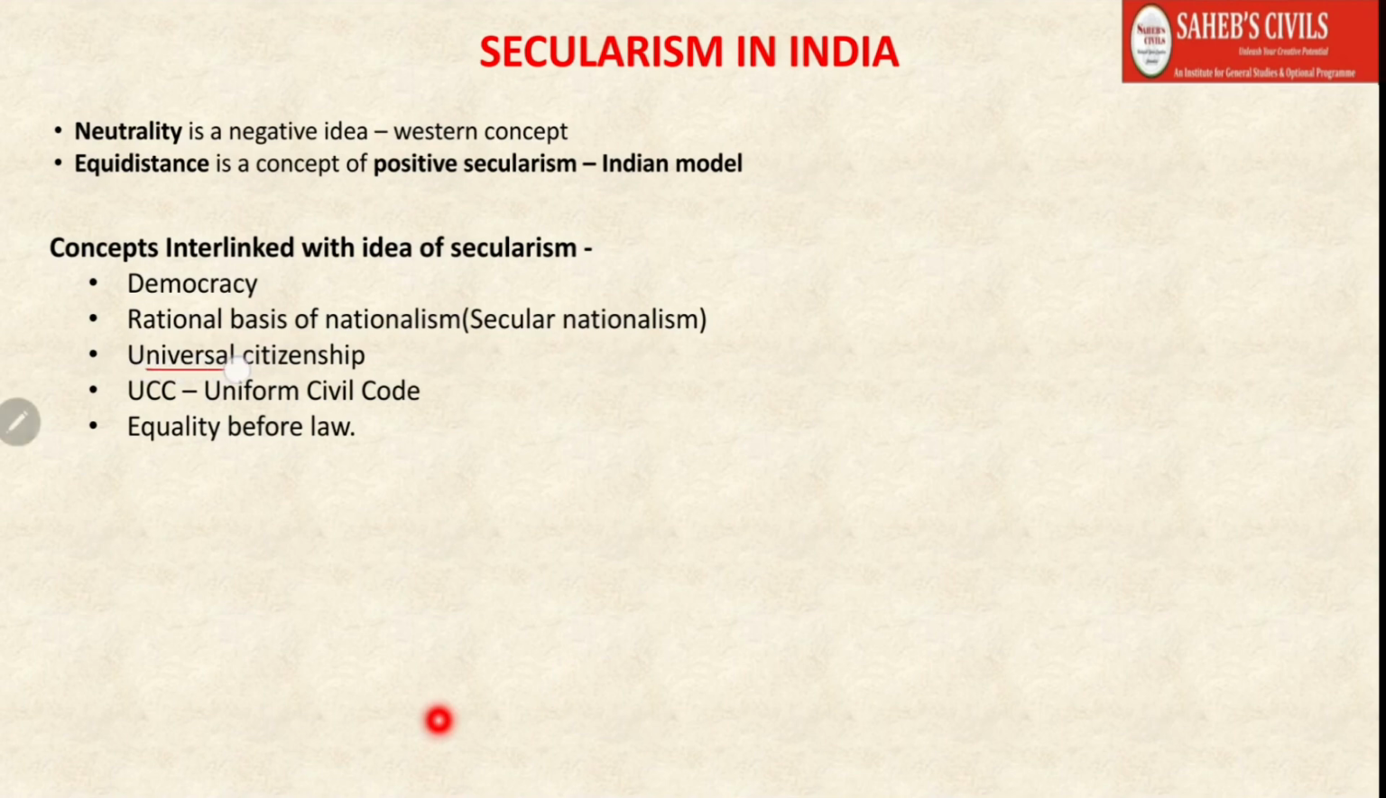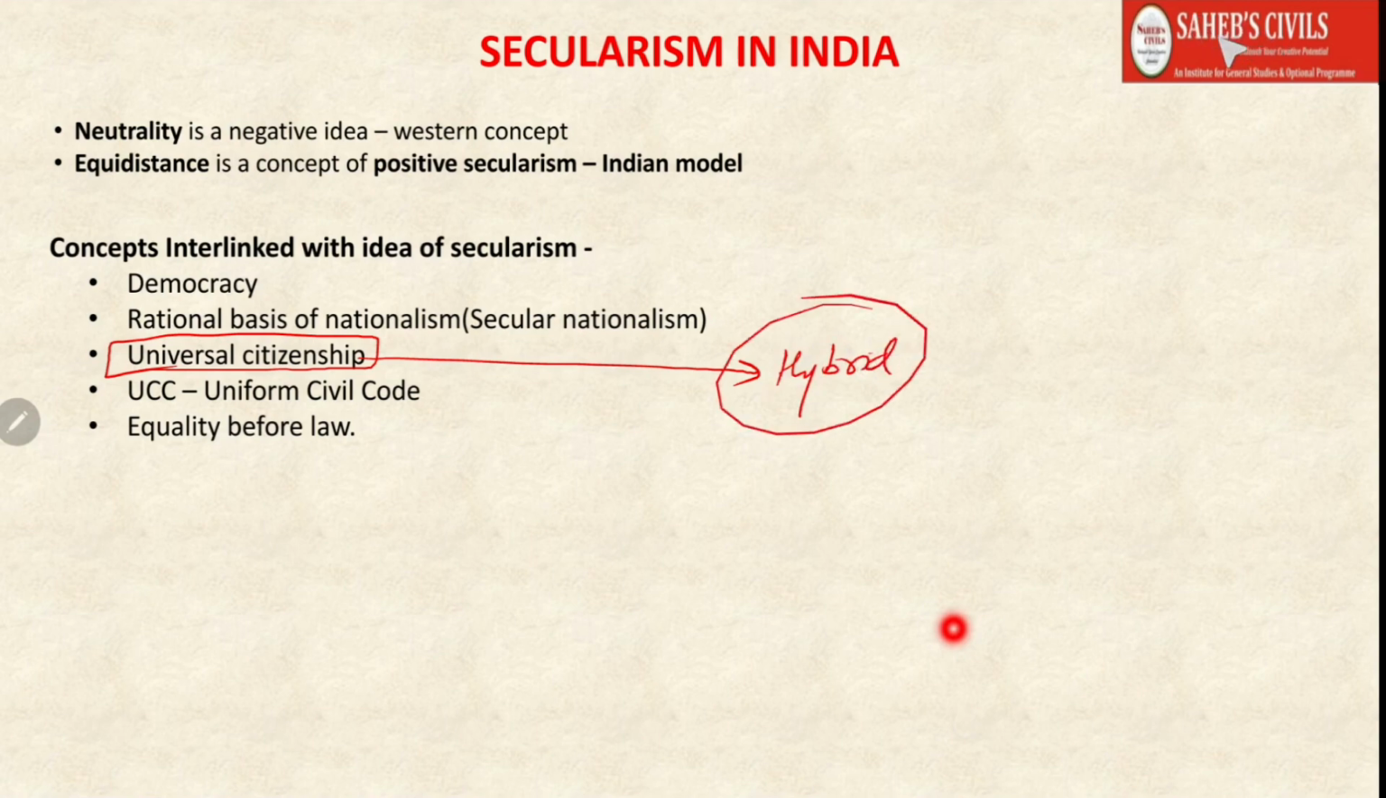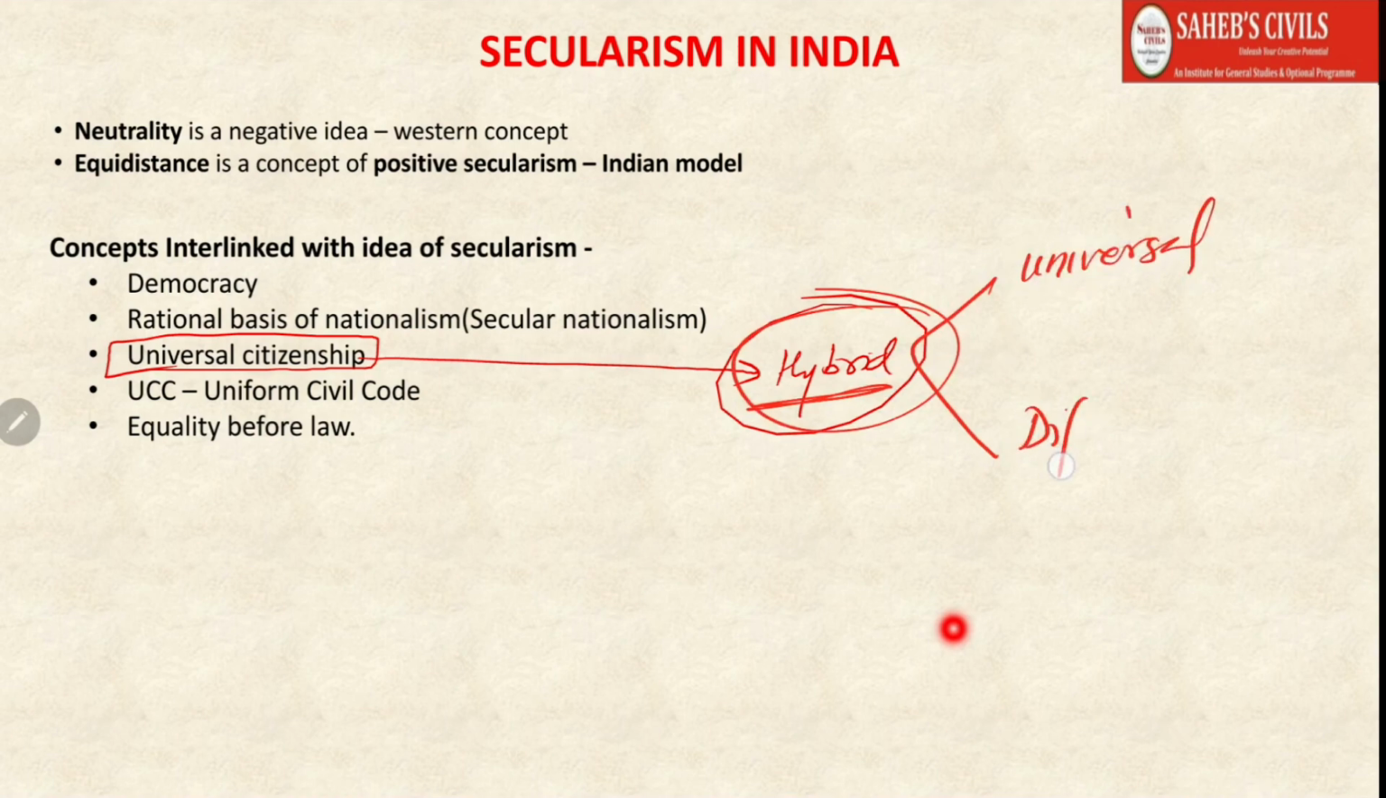Then we have talked about universal citizenship, and India does not have only that; the Indian model is a hybrid. We have both universal and differentiated citizenship. So you must remember that the Indian model is a hybrid model. We have borrowed certain features from the Western model and we have also innovated. We have added to the concept of secularism certain innovations of our own.